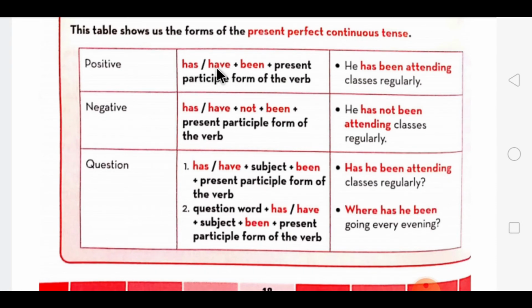First, has have according to the subject plus been plus present participle form of the verb, means the ing form of the verb. Then the next, when you make a negative, you have to use has have according to the subject plus not plus been plus present participle form of the verb, that is ing form.